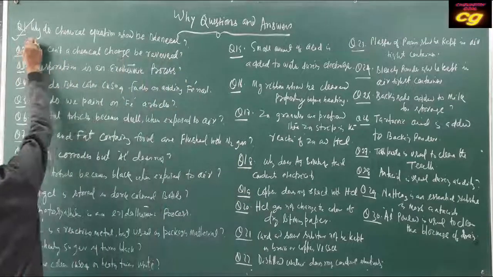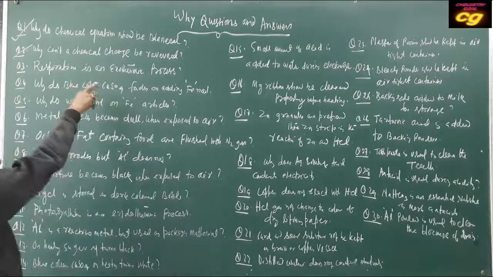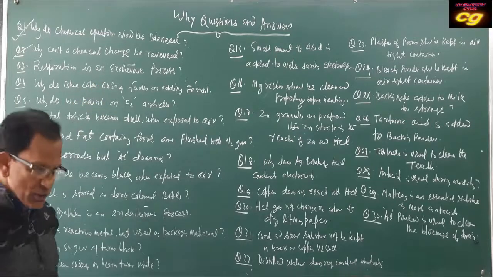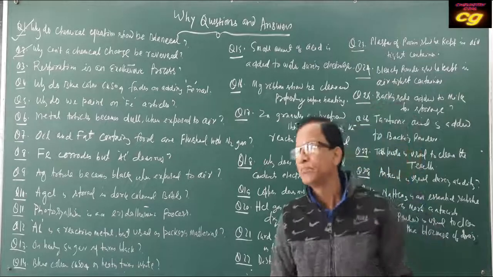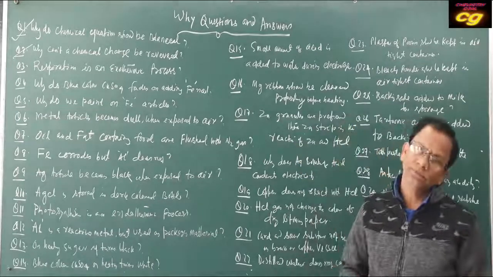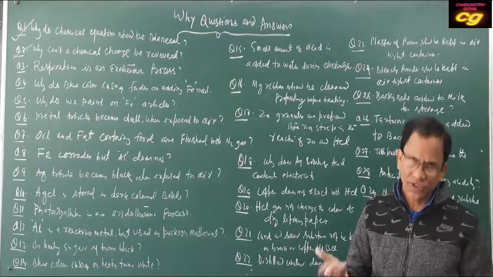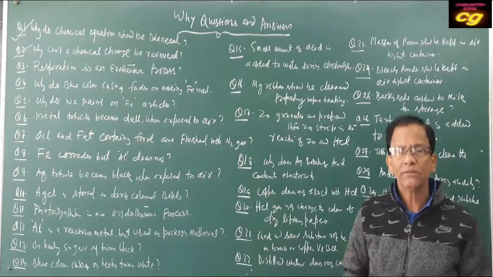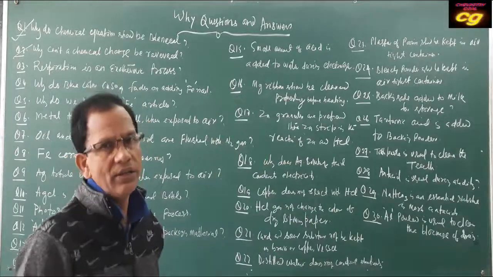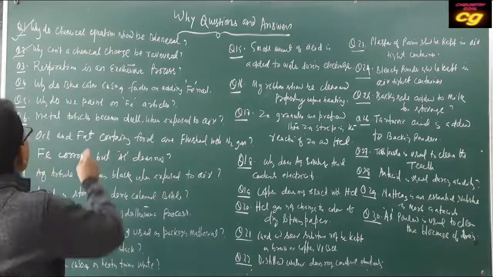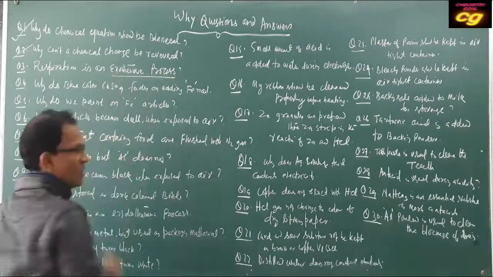Okay? Then third, respiration is an exothermic process, because during respiration the glucose molecule gets oxidized by oxygen, forming carbon dioxide, water and energy. That's why it is exothermic.